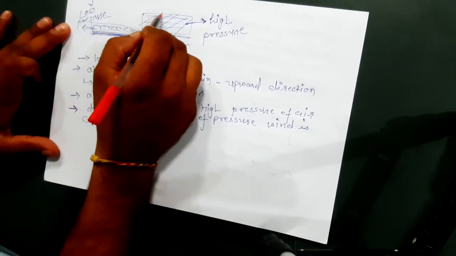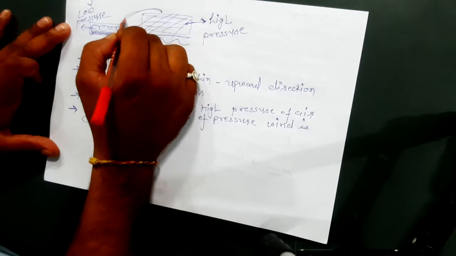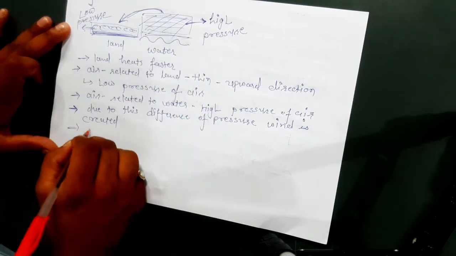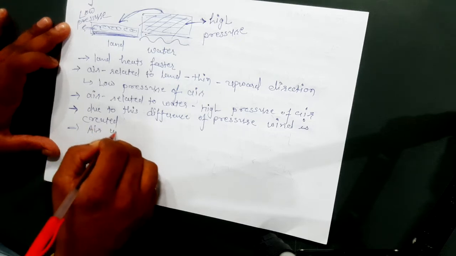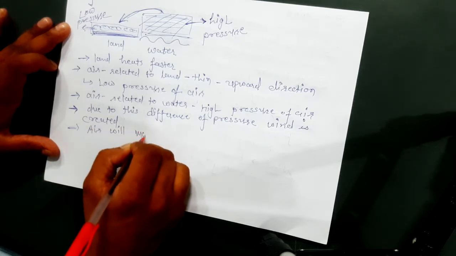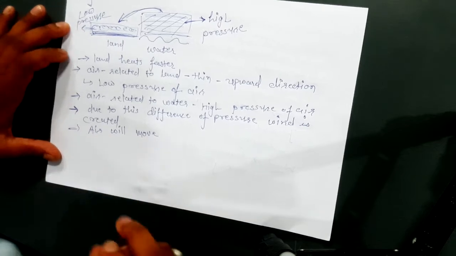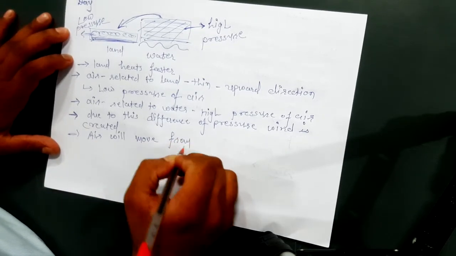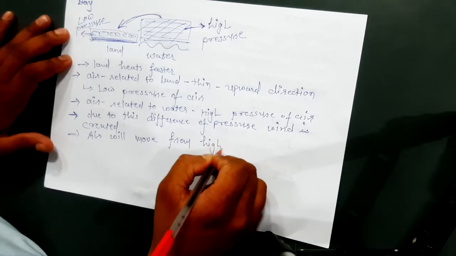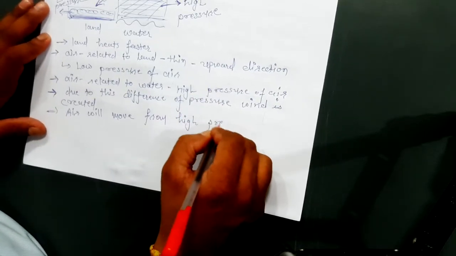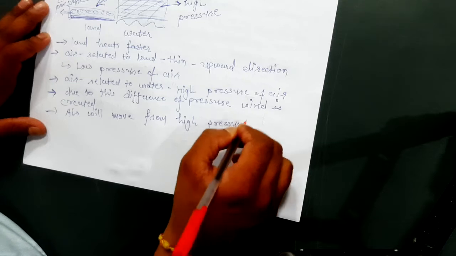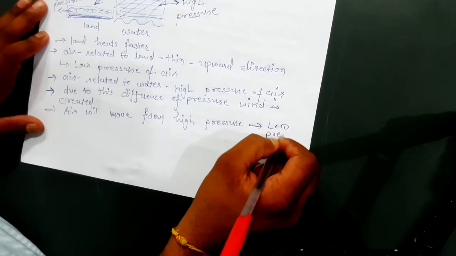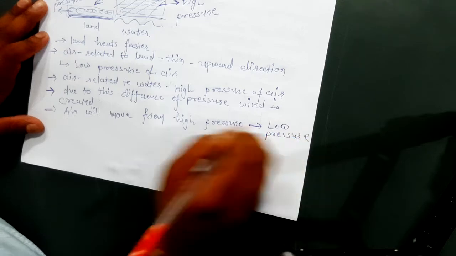So air will move from high pressure to low pressure region, and the moving air is called wind.